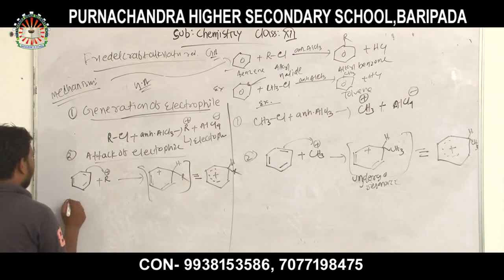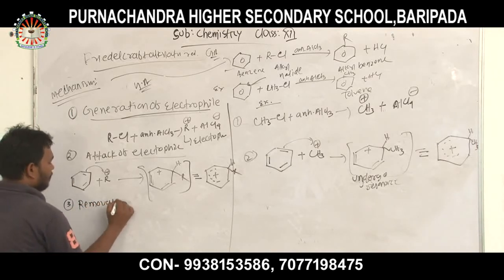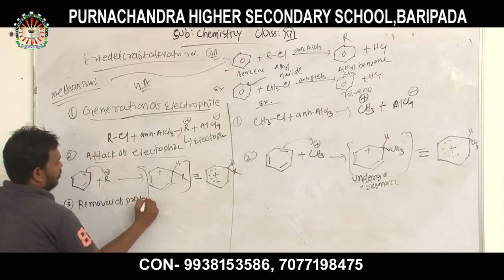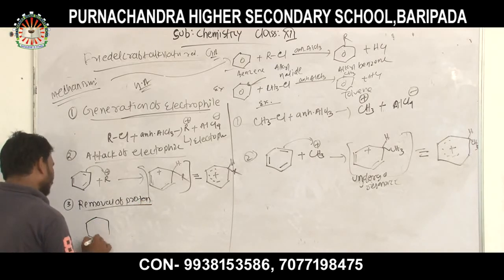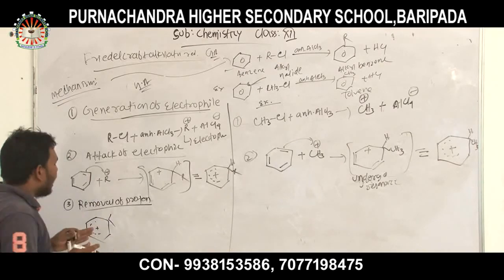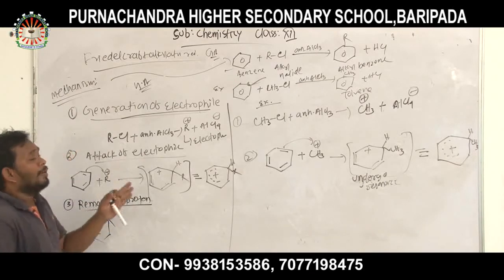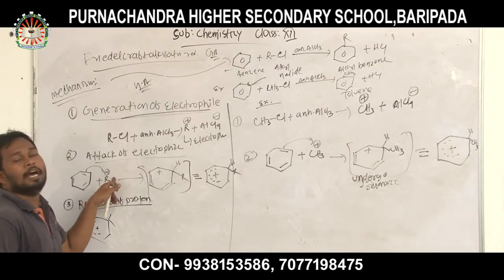Then the last step is removal of proton. The half circle denotes the alternative position. The pi system is not complete because here one carbon is attached to the alkyl group.